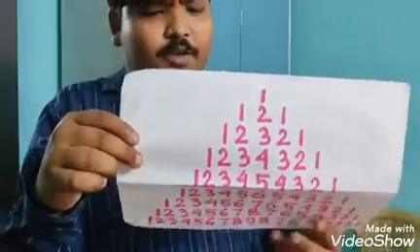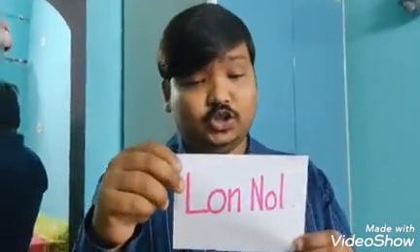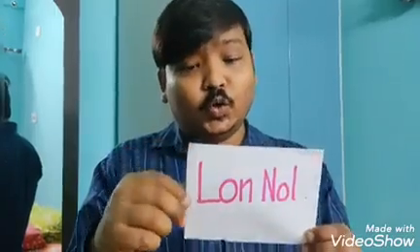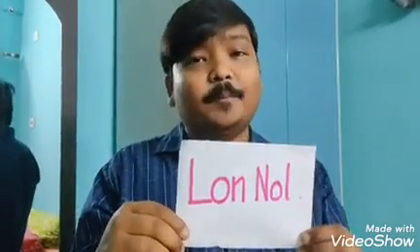Now, as you remember, in my video, firstly I told a name, that was Ramakanto Kamar. Now I will end this video with a name also. A name can be a palindrome also. This is the name of an ex-prime minister of Cambodia and his name is Lon Nol. Lon Nol. This is also a palindrome.